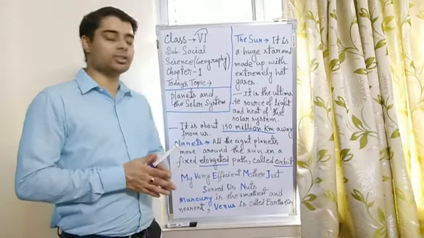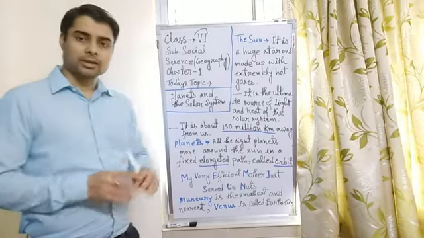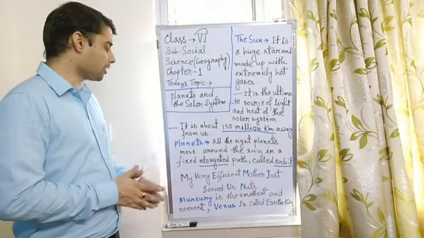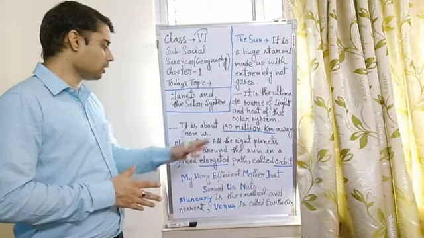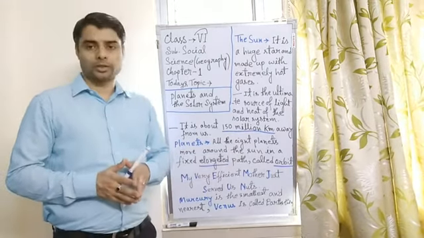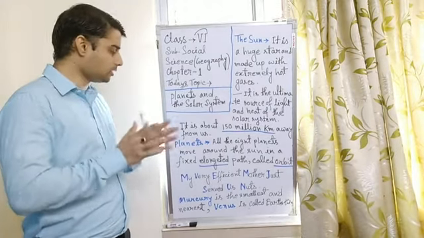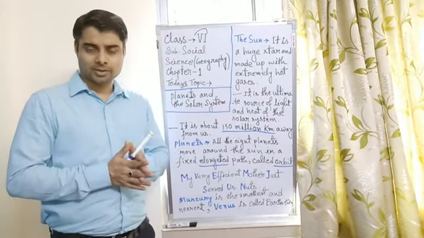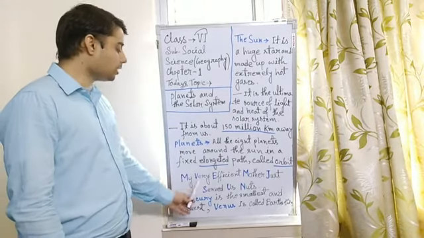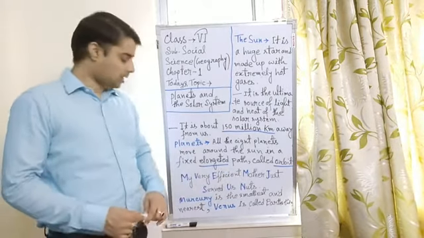So this is the features of the sun. Now the next one is planets. The next component of our solar system is planets. There are 8 planets that move around the sun in a fixed elongated path called an orbit. There is an easy way to remember all the names of the planets. Look at this sentence: My very efficient mother just served us nuts.